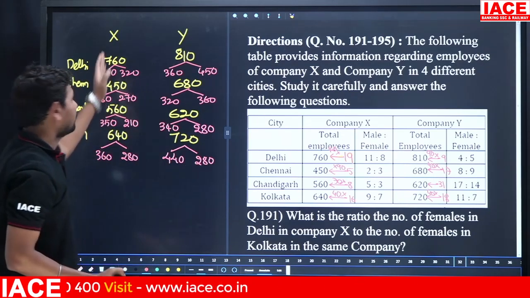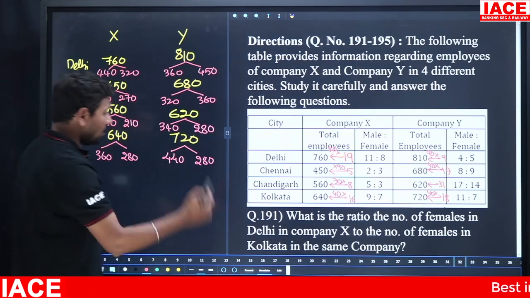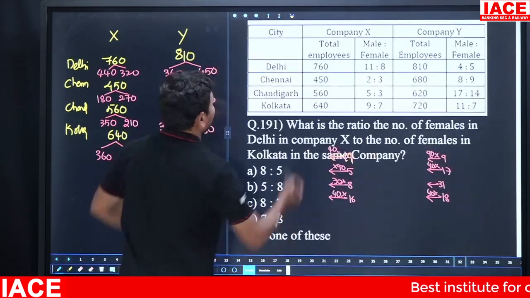Okay, now we have separated male and female for every category, every company and every city. Now look at the question directly. Now go for the question.